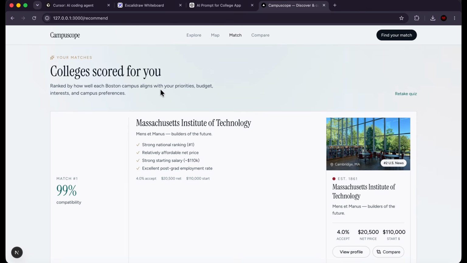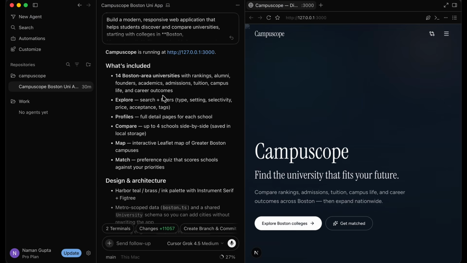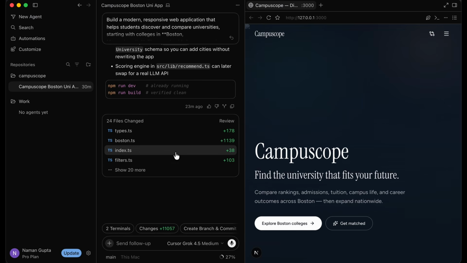So what we're going to do is head back into Cursor, and we can iterate on this. By iteration, I mean that if there's any changes that we want to make, all we have to do is send a follow-up. We just tell Cursor what we want it to change, and then Grok 4.5 is going to implement those changes into our application for us. And this is essentially the process of vibe coding with Cursor.